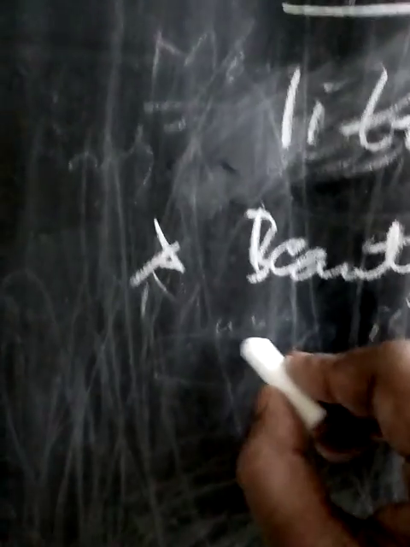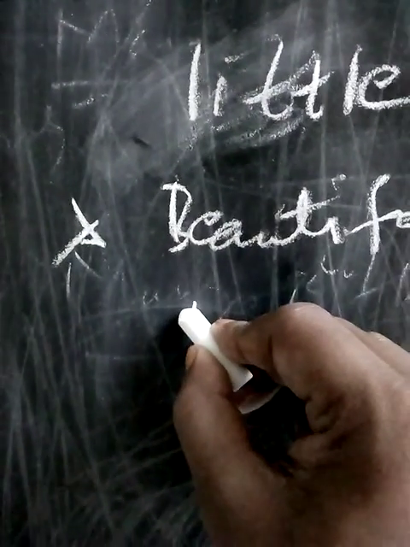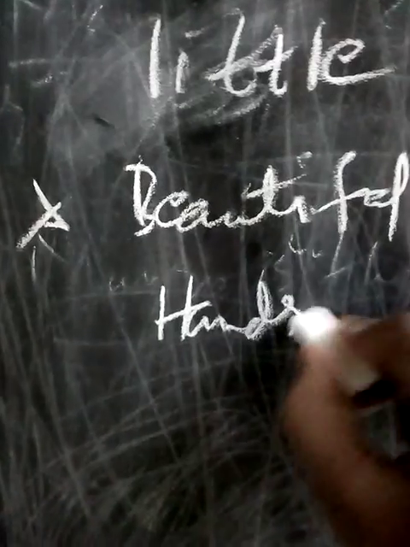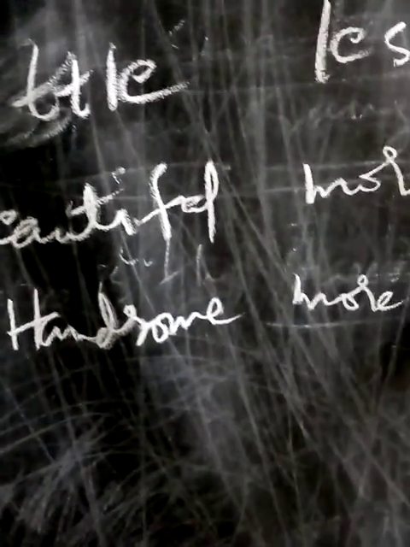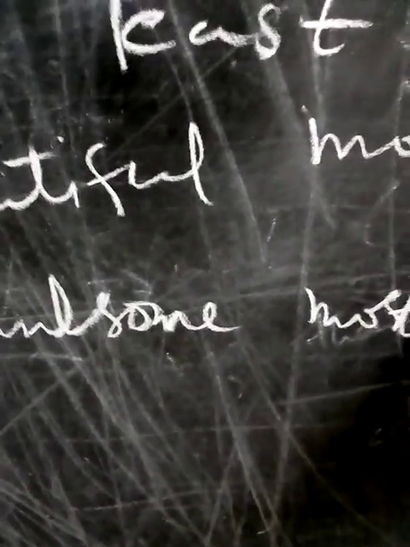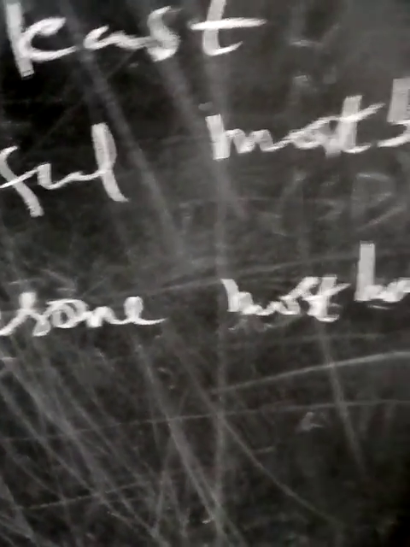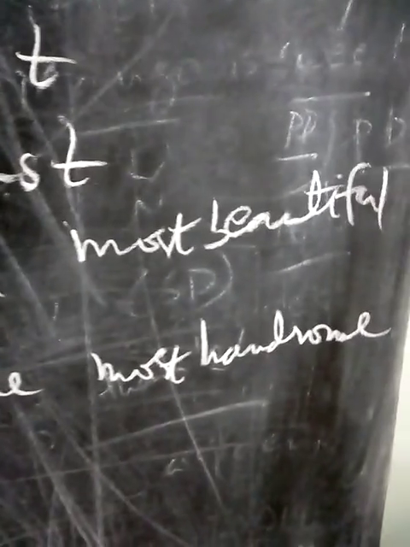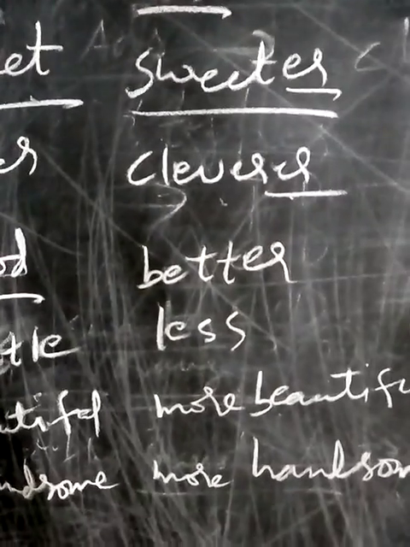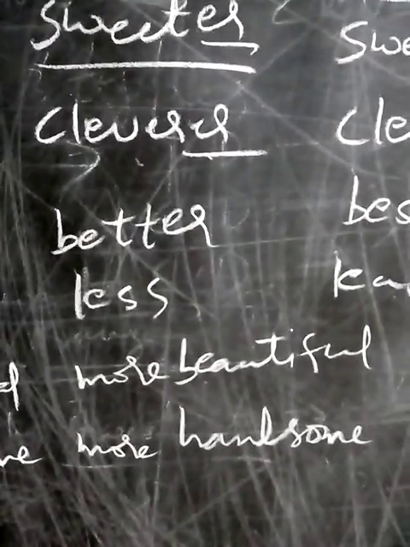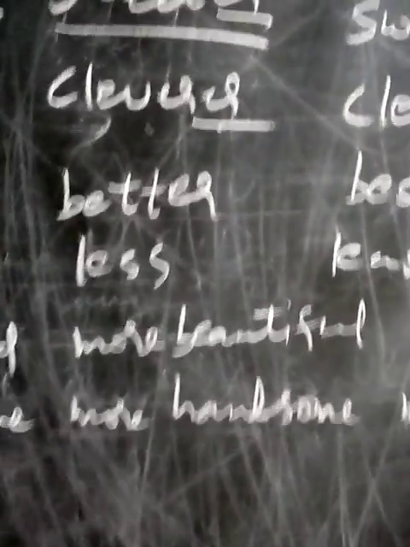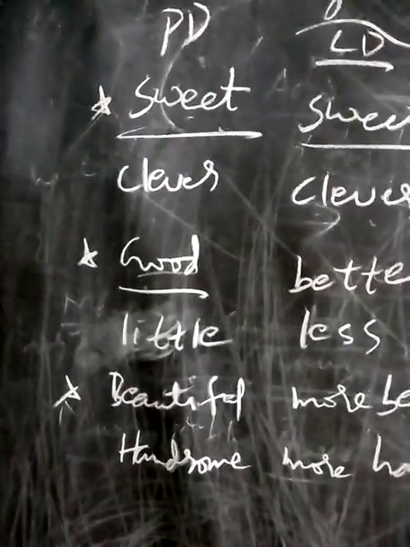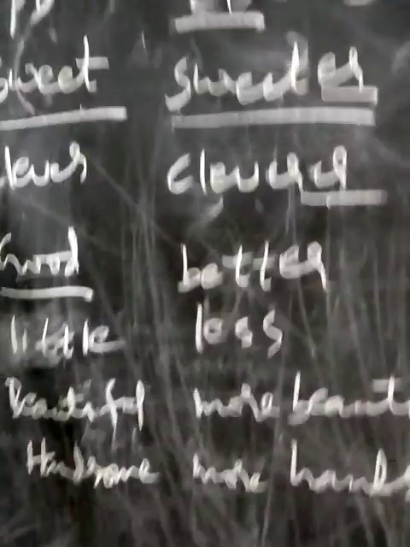For example, next one, handsome. Handsome, more handsome, most handsome. Beautiful, more beautiful, most beautiful. Like this, all are adjectives only. How can we change into comparative? By adding some words directly, with different forms, and others by adding more and most. Like this, in three forms we can change the degrees of comparison: positive to comparative to superlative.